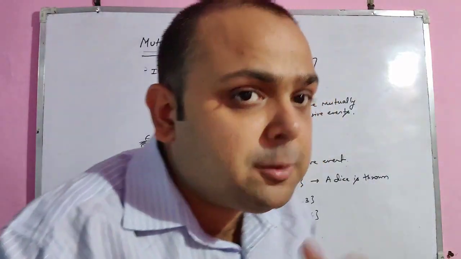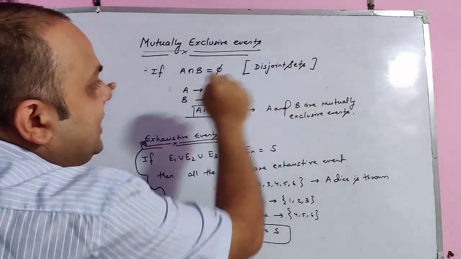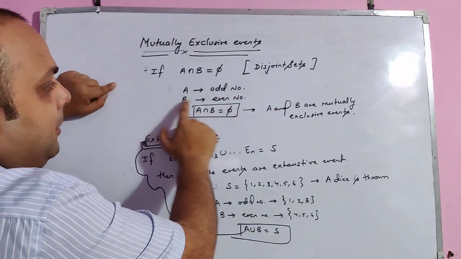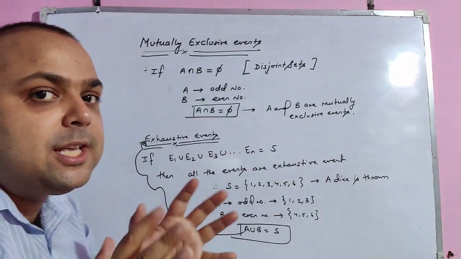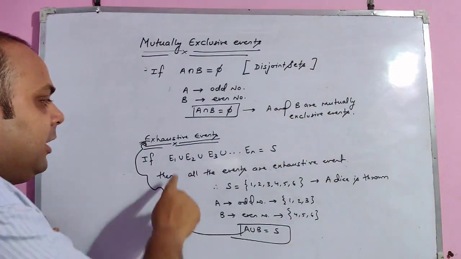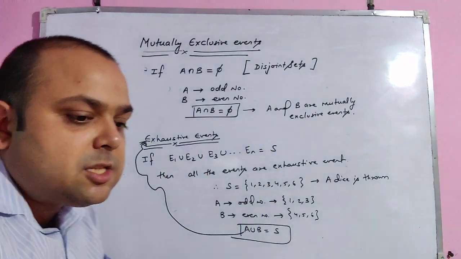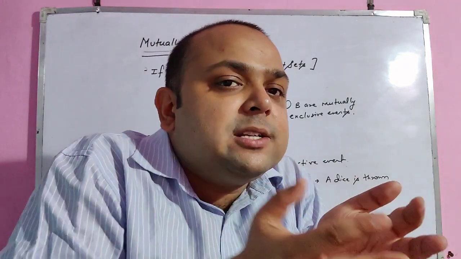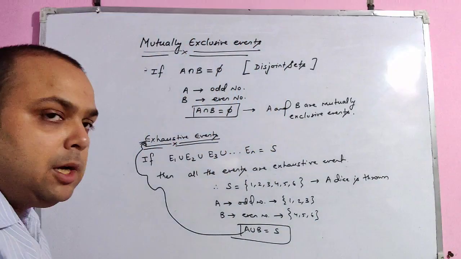So there are two events, please see carefully. If A intersection B is phi, they are disjoint sets. A is odd number, B is even number. They are called mutually exclusive event because there is no common point in between, common number in between. And if E1 union E2 and so on up to En is equal to S, that is the union of all the events give us the total sample space, they are called exhaustive event.